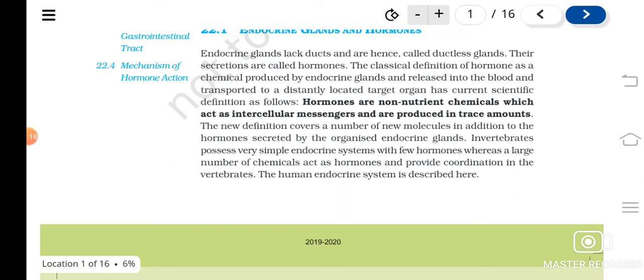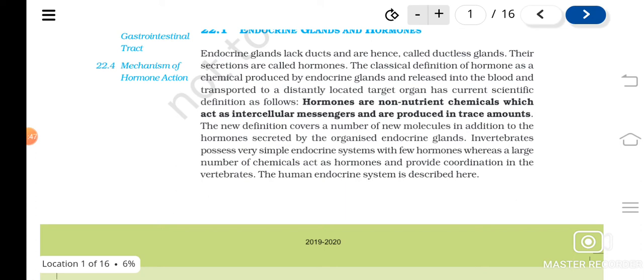So hormones are the secretions of endocrine glands. They do not have ducts to pour their secretion, so how will their secretion reach the target organs? Through the blood. They pour the secretions into the blood, and blood takes these hormones to the organs where they have to act.